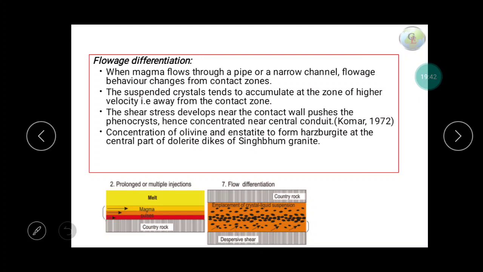So in this case what happens: when magma flows through a pipe or, suppose, a channel, the central part will obviously have higher velocity, because the parts in contact with the wall have lower velocity, because of the shear friction with the contact wall. So because of this stress, these crystals get concentrated at the central part, not towards the contact zone.